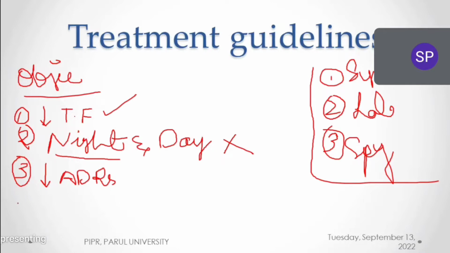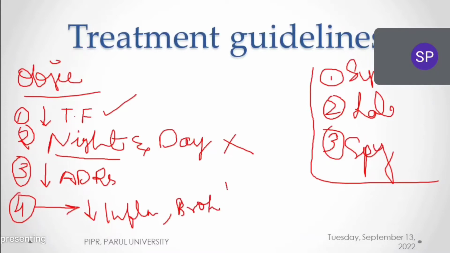And a very, very important fourth objective: always treat the patient to decrease inflammation and to increase the patient's bronchodilation. We have to increase bronchodilation in the patient and decrease the patient's inflammation. This should be our fourth objective. Clear everybody? These are the four important objectives before starting the therapy.